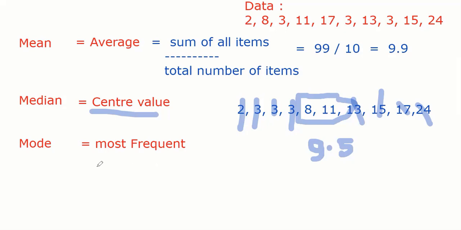And lastly is mode, most frequent. Obviously most frequent में क्या करने वाले हम लोग, सबसे ज्यादा बार कौन आया है, तो फिर से you arrange the data in the ascending or descending order, और देखो सबसे ज्यादा बार कौन आया है, 3 आया है. The most frequent is 3, so mode is 3. ये होता है मीन मीडियन.